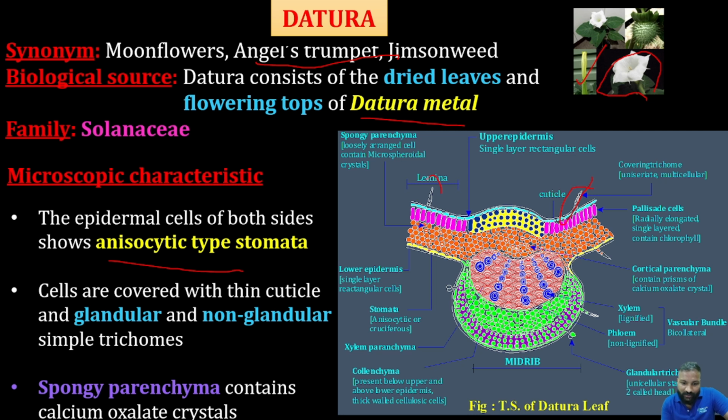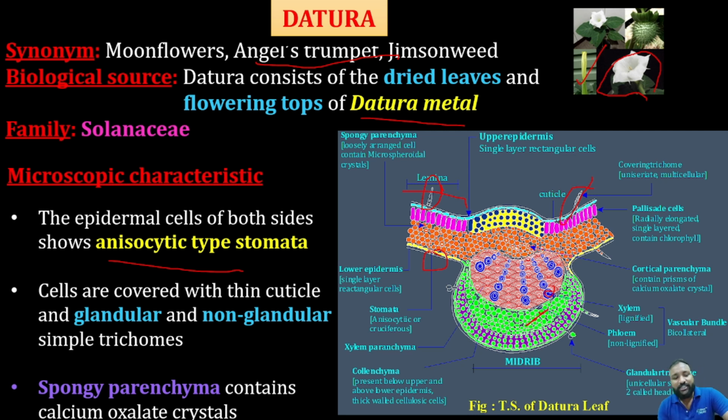And so this is the lamina part, up to the lamina part. And we can see the xylem here, lignified xylem, and non-lignified phloem. This is the non-lignified phloem. Okay. Yes, but what is the xylem meant for? Transport. What is the phloem meant for? The transport of all the food ingredients and other nutrients. And this stomata is nothing but anisocytic stomata, which we can see right over here. Okay.